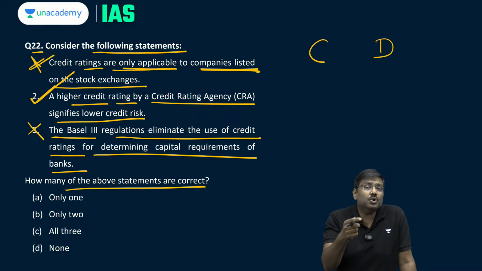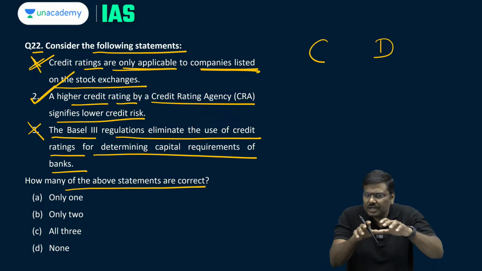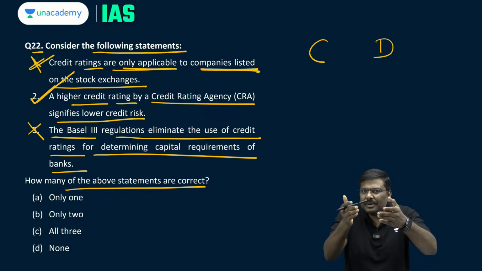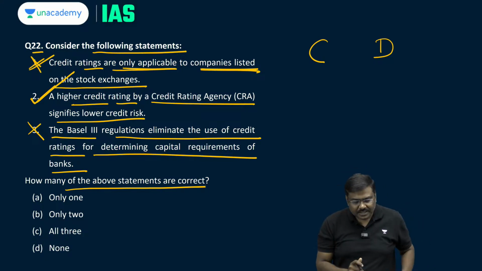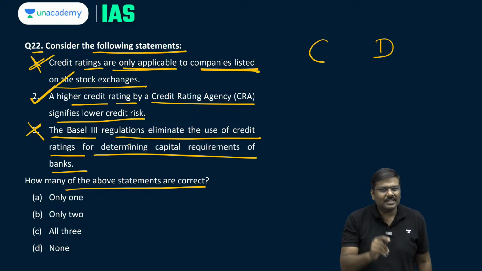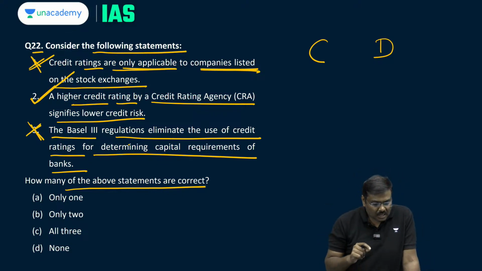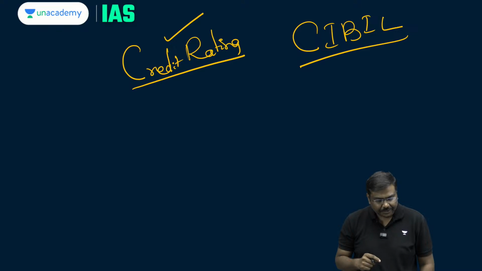The banks also issue tier 2 bonds. So these kinds of instruments which are issued by the banks to raise capital are counted as a part of the Basel guidelines. Is there no requirement of credit rating there? Of course not, it has not withdrawn this requirement. So in question 22, first is wrong, third one is wrong, right option will be option A, only one is correct.